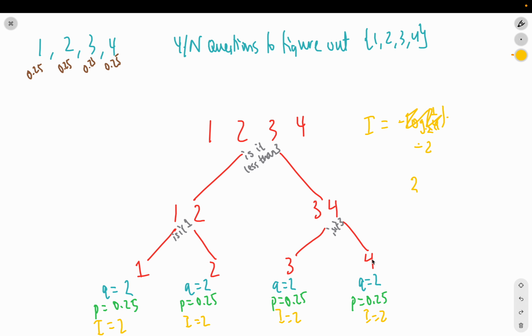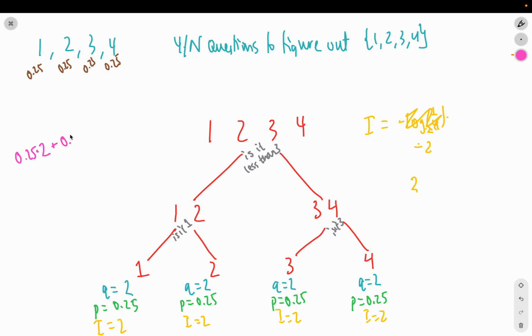Now what entropy says is that there's a situation, not in this case, but sometimes, where these probabilities may not be as likely. So what we're going to do is take the information for each event, multiply it by its probability, and add those all up. So in a situation where, to get a 4, you might have to ask an extra question, it'll turn into 3 questions, information of 3. The probability might be a little bit lower, something like 0.15, and that will affect the average number of questions you need to ask. But in this case, we're going to multiply the questions needed to get a 1 out, which is 2, by the probability of that, which is 0.25.